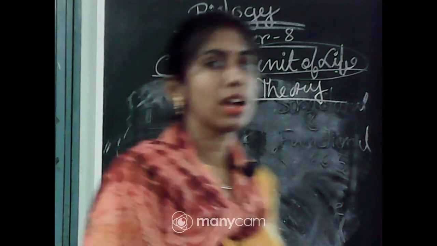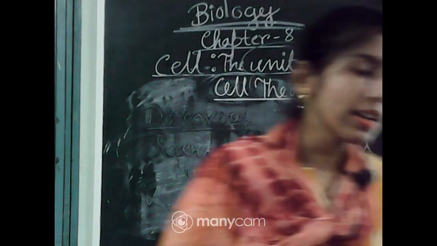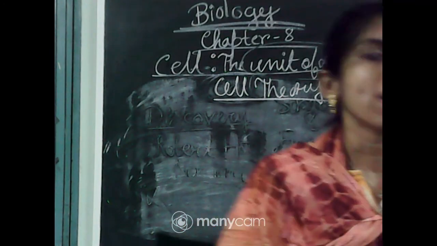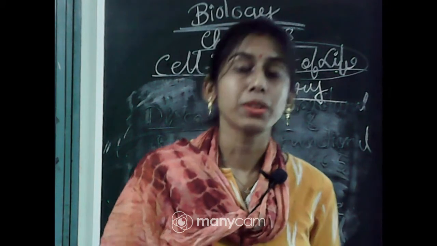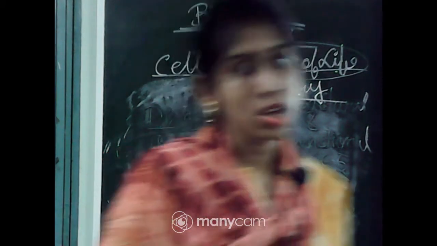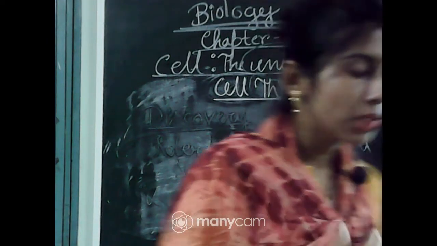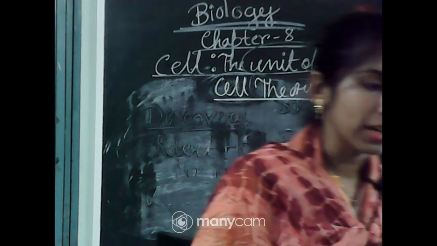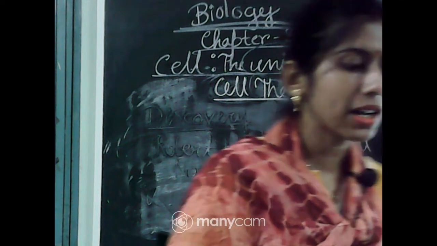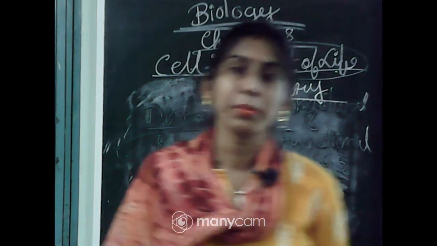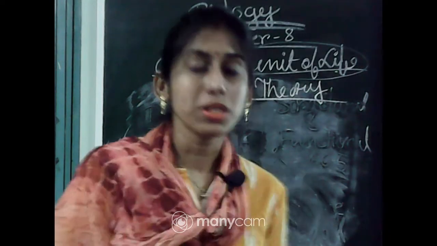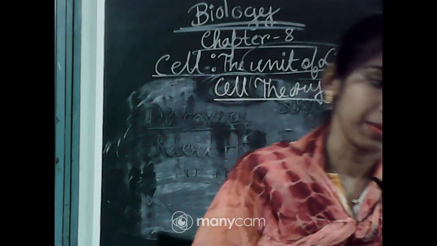and in the year 1839, another scientist, Schwann, who was a British zoologist. Schleiden was a German botanist, but Schwann was a British zoologist. He examined different types of animals and the layers of their cells. And he also observed a thin layer around the cell, which is now called the plasma membrane.